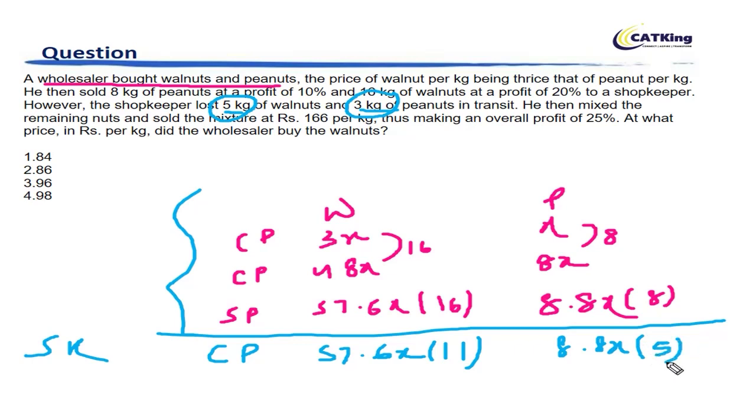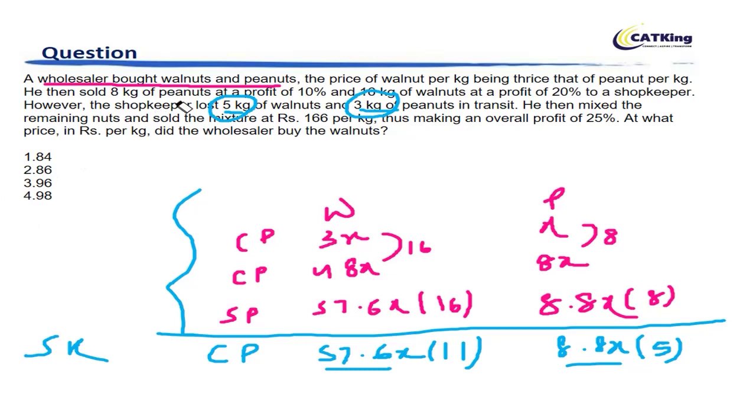Whenever you lose something or your goods are damaged, you have to realize that it also becomes your cost, right? So your cost will not reduce, however the number of units will reduce. So now the cost price is 57.6x for 11, 8.8x for 5.